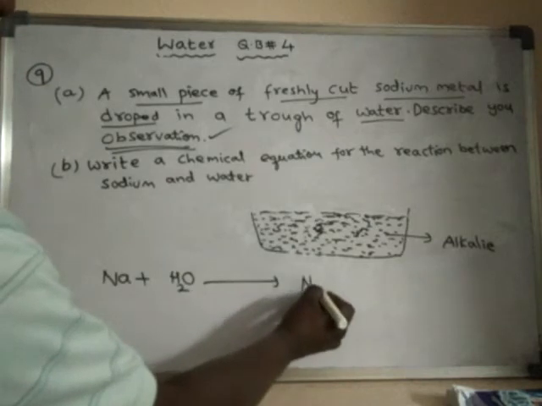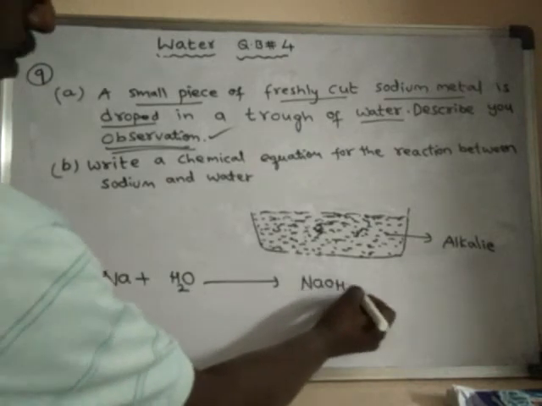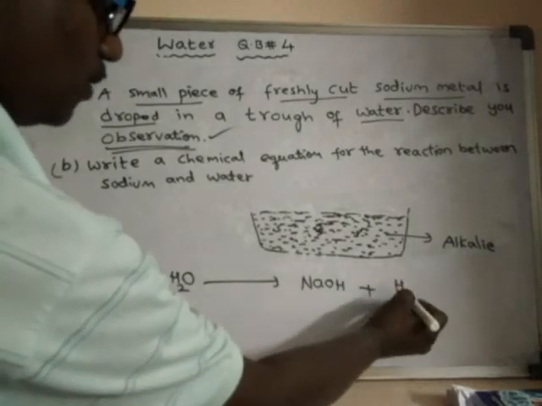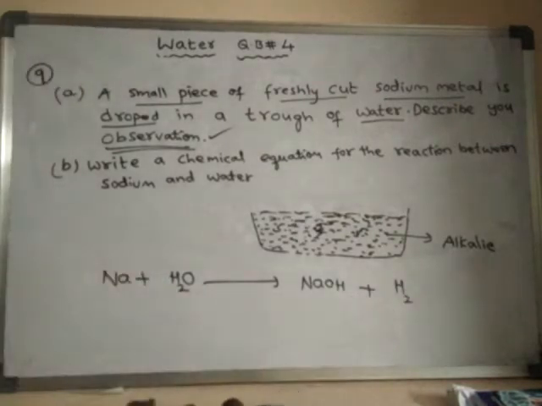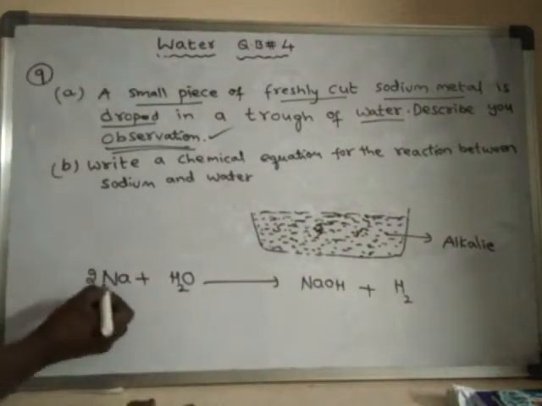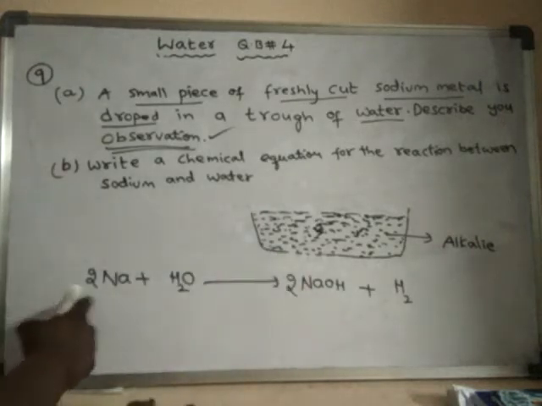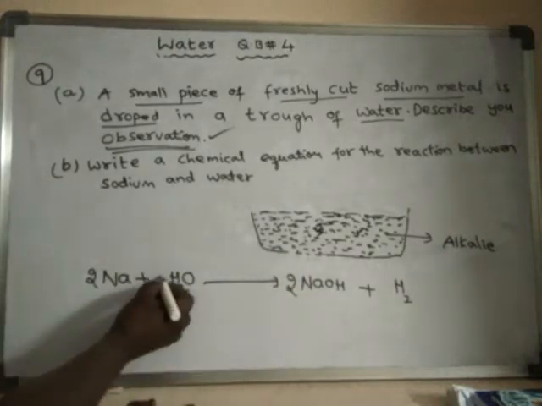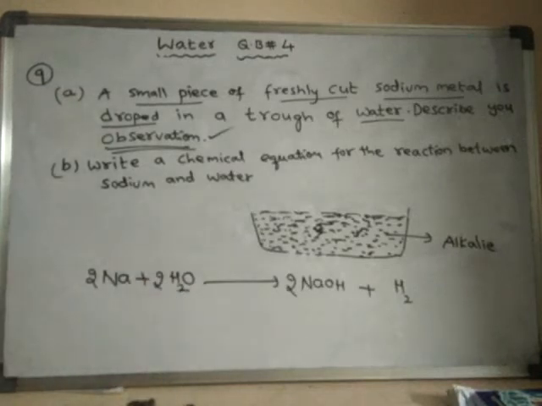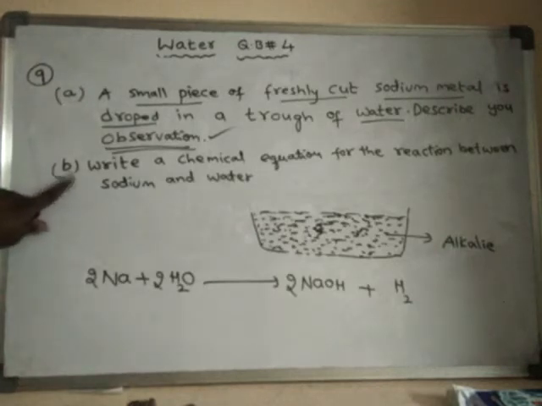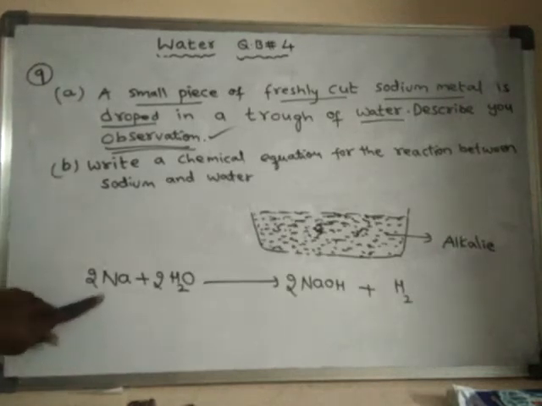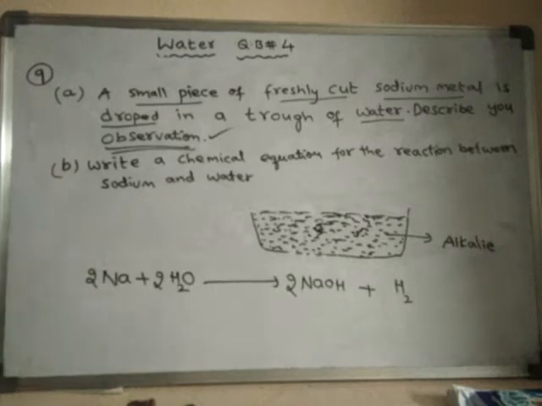It forms sodium hydroxide and liberates hydrogen gas. Upon balancing, we get two sodium atoms, two water molecules, two sodium hydroxide, and hydrogen gas is liberated. So for this B question, this is the answer.